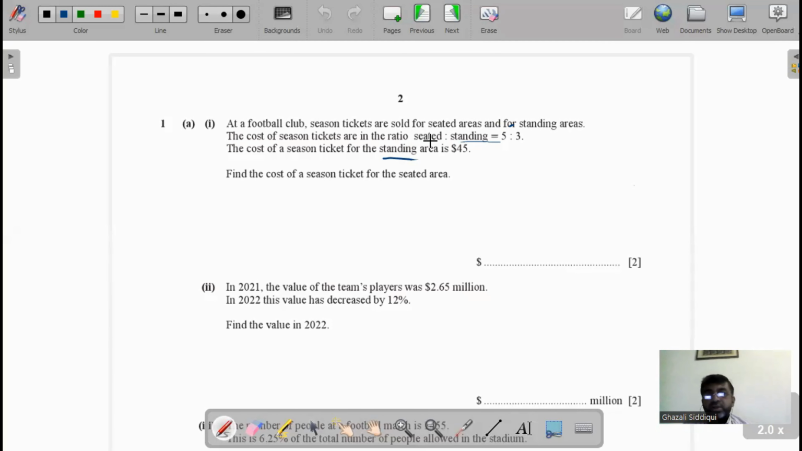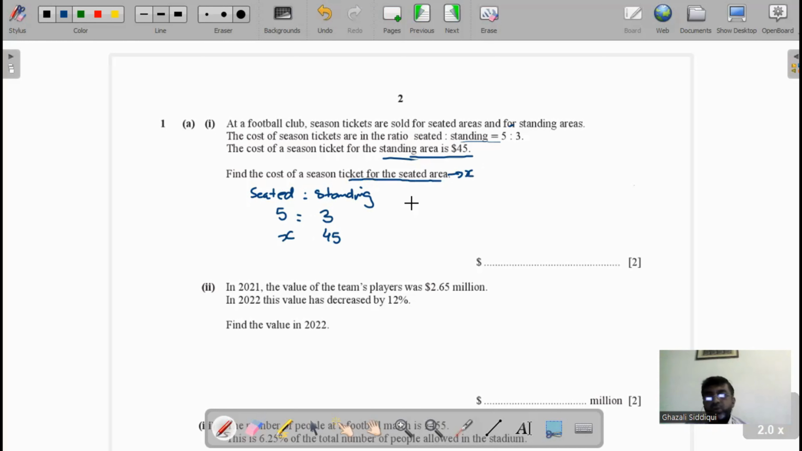You see here this is the ratio between seated and standing ticket cost. Now we write it as seated ratio standing ticket, that is 5:3. Now, in the other statement, the cost of season ticket for standing area is $45. If the standing ticket cost is $45, then the cost of season ticket for seated area, we suppose that is X.